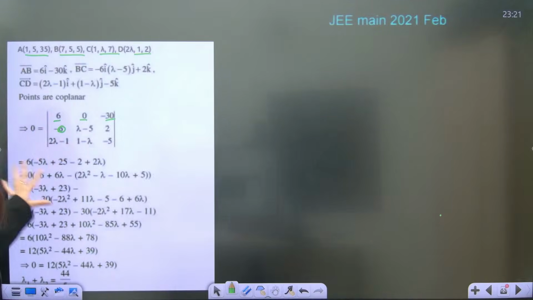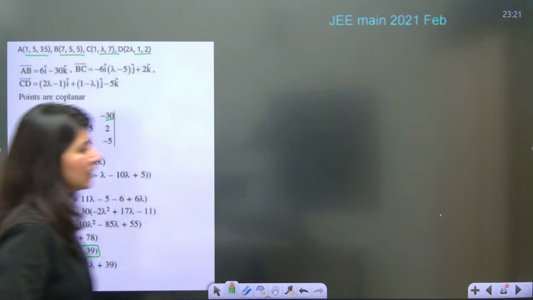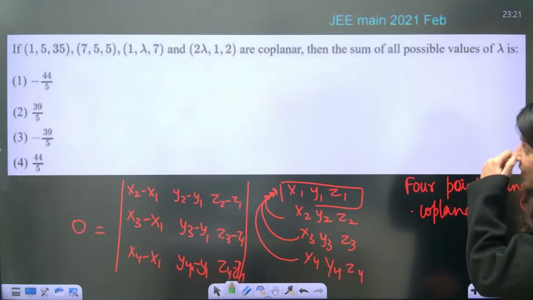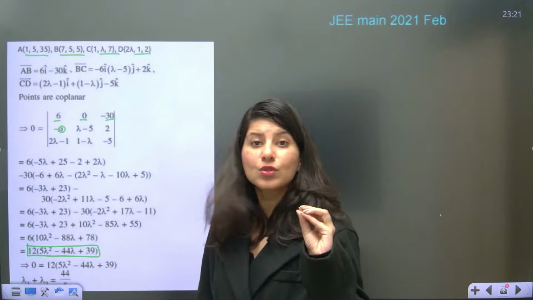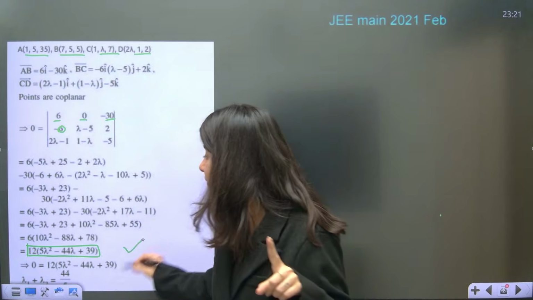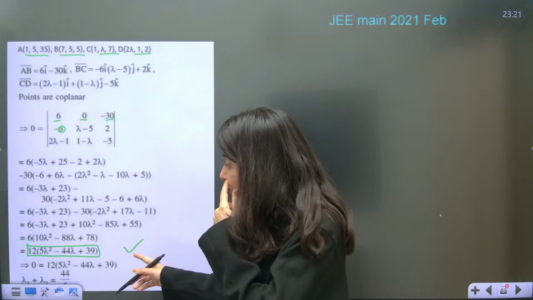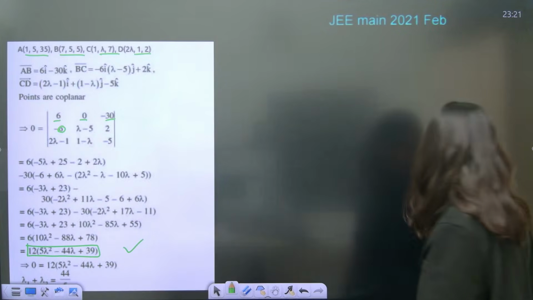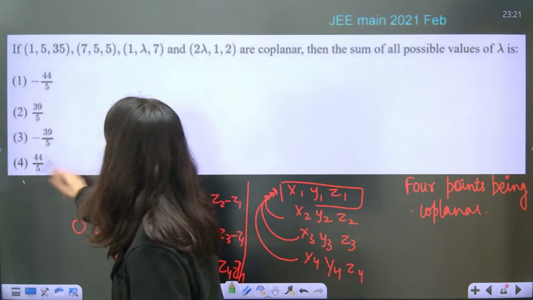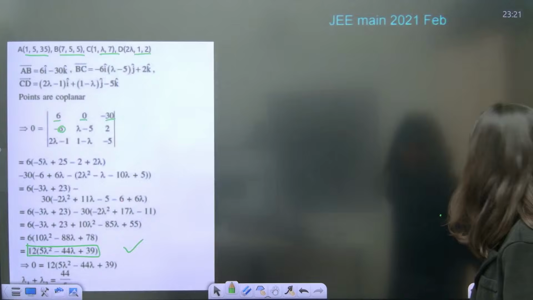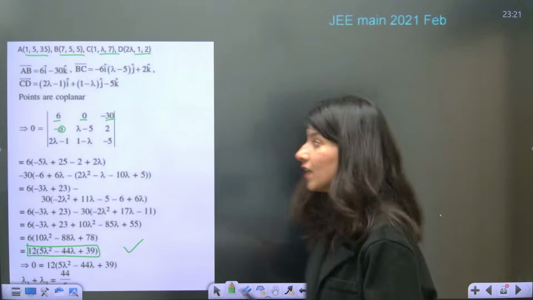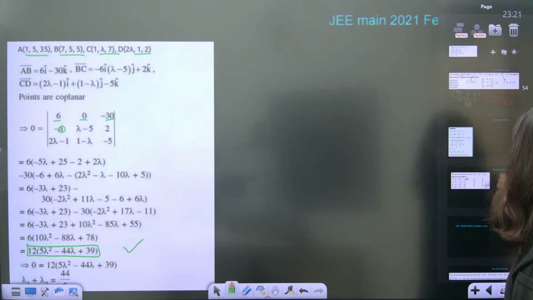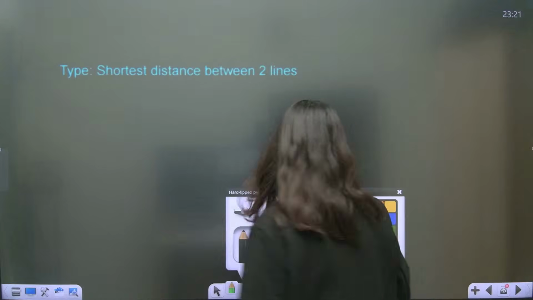Create a determinant, make it 0, solve it, and eventually you are going to get a quadratic equation in lambda. As per the question, what are they asking? The sum of all possible values of lambda. So you don't have to solve it. The sum of roots of this equation will be minus b by a. So that is going to be 44 by 5. 44 by 5 is absolutely correct. Option D is absolutely correct. This is the condition for 4 points to be coplanar. Shall we move on to the next type?